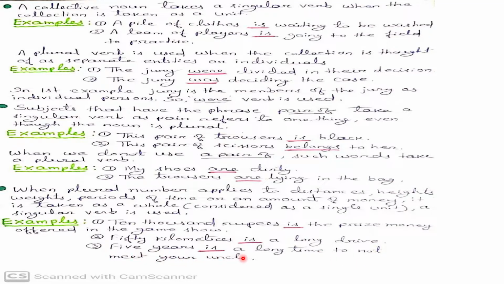Here 10,000 rupees is plural, 50 kilometers is plural, 5 years is also plural. All the three subjects are in plural form, but they are considered as a single unit. That's why we use the singular verb is in all the sentences.